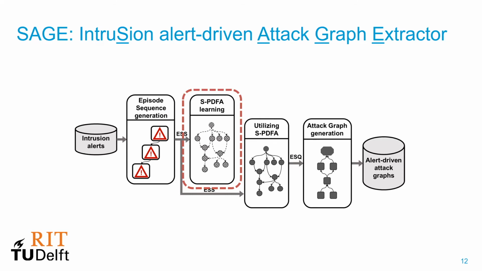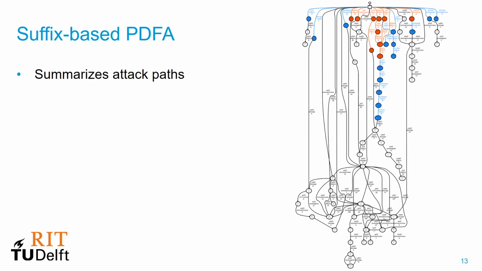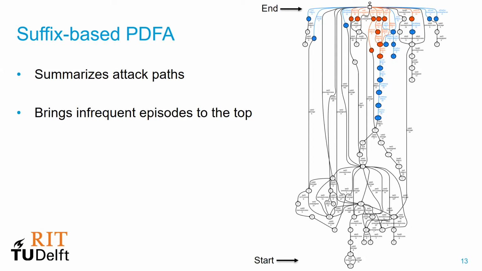Then we give these episode subsequences to the FlexFringe automaton learning framework, which learns the suffix-based probabilistic deterministic finite automaton. This model essentially summarizes all the attack paths present in an alert dataset. The reason why we learn a suffix-based model is because there are only so many severe episodes, so we put them at the top and we predict all the ways in which you can reach these severe episodes. This ends up highlighting the infrequent episodes.